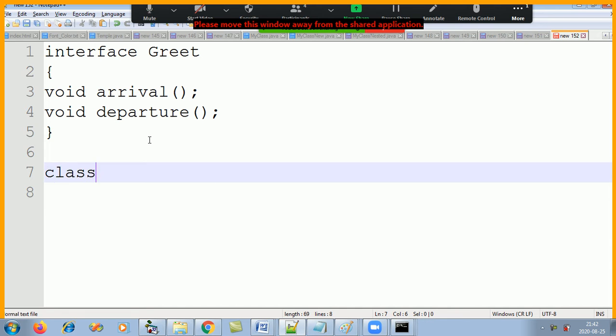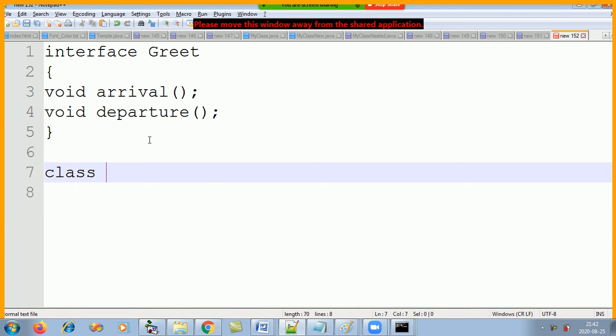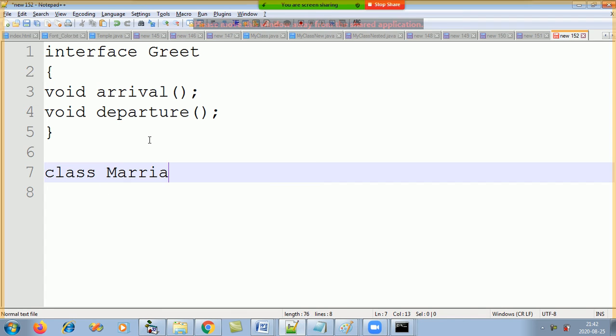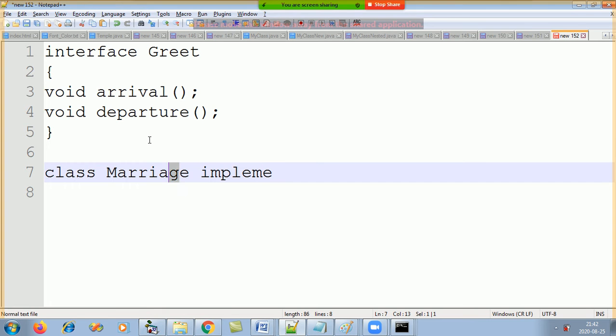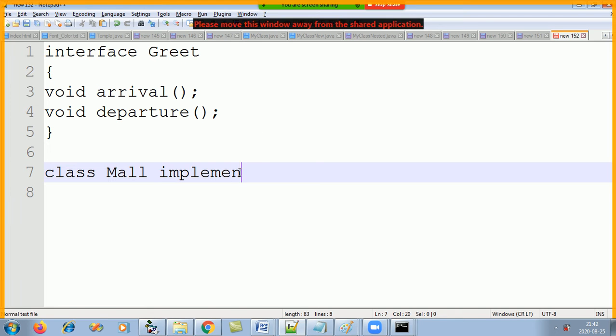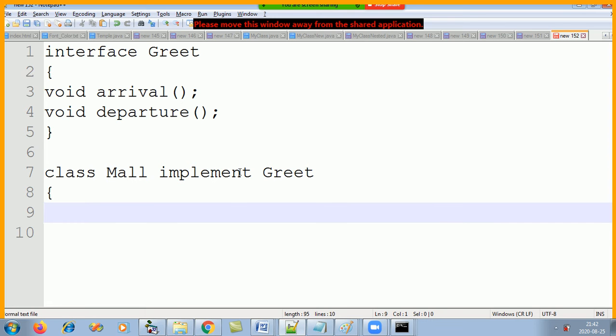So I make a class, let's say class marriage. What does it do? Or let's take class mall. It implements which function, which interface? Hello,